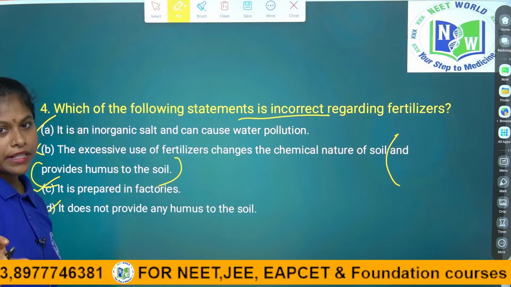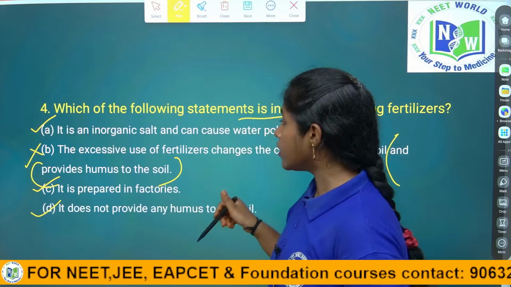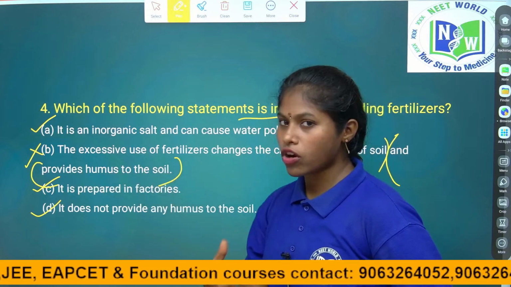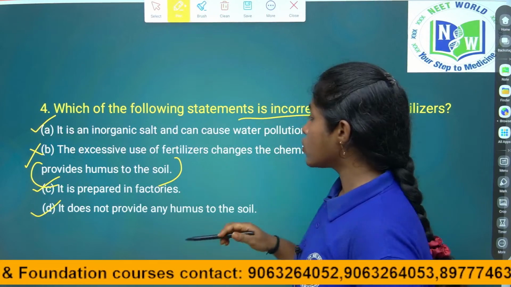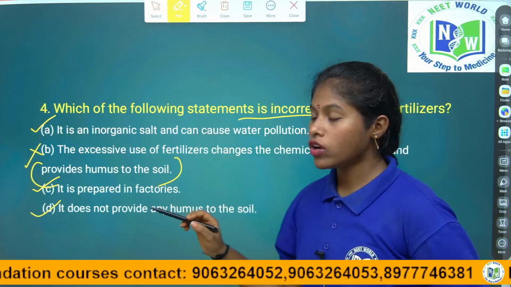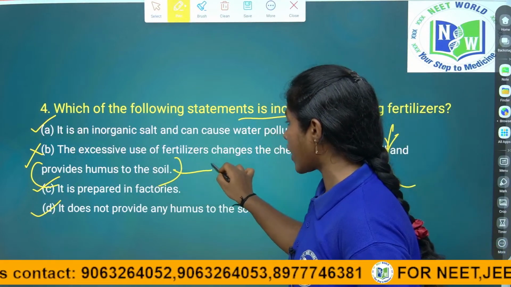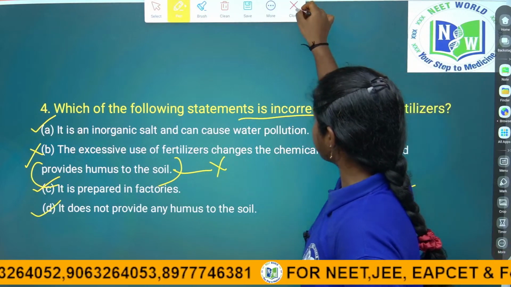For case based questions, children, you have to read the question very carefully, because here the first statement is right. If you did not read the full statement, you will keep it as the right answer. So the answer is B, because the next part, that it provides humus to the soil, is the wrong answer. Right, children? This is the wrong statement.